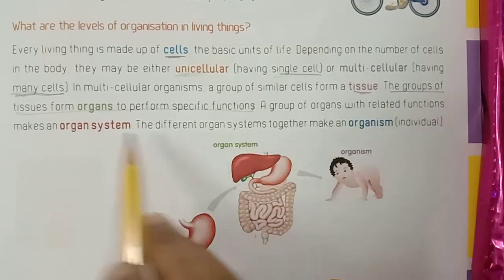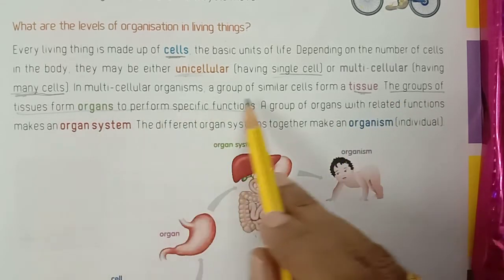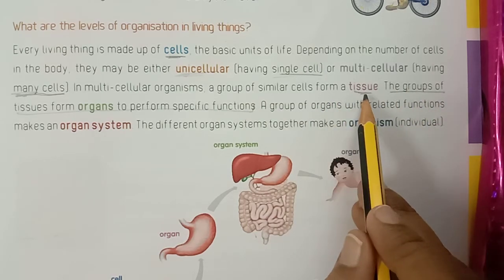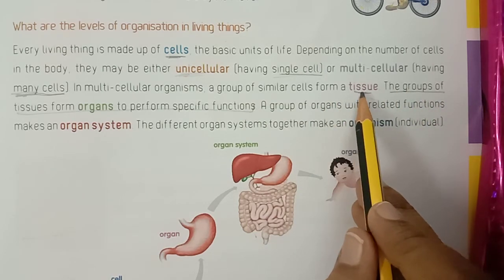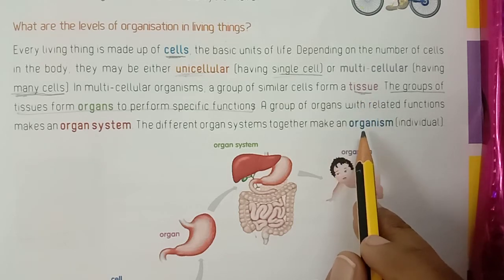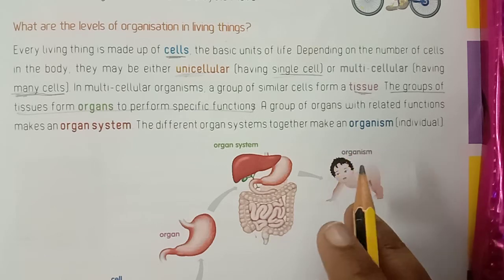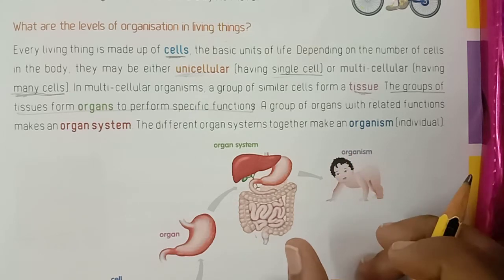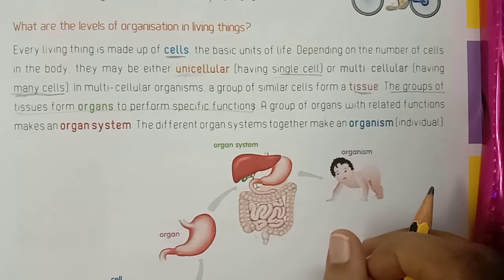A group of organs with related functions makes an organ system. The different organ systems together make an organism, an individual.